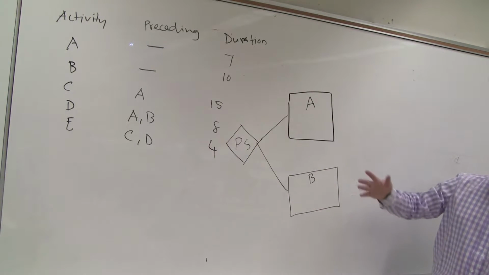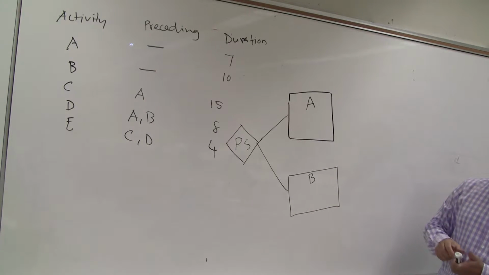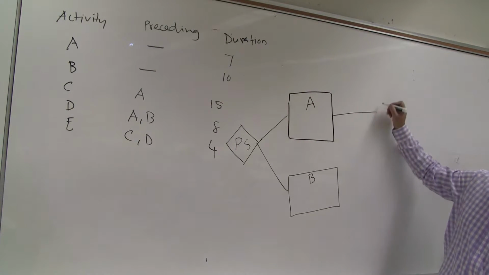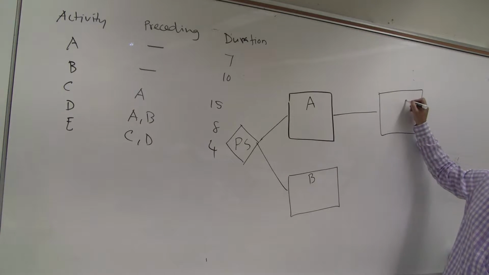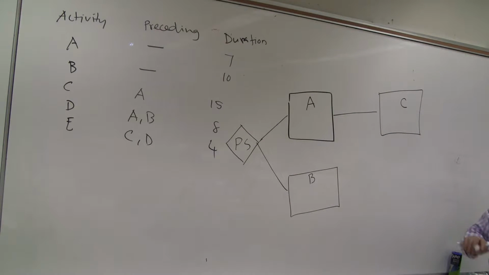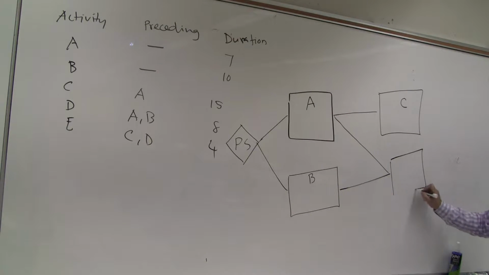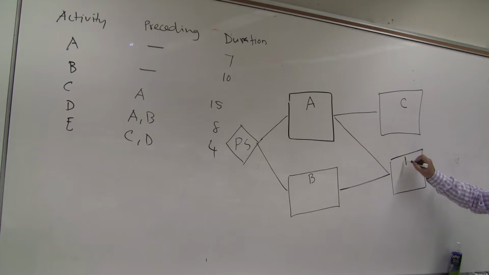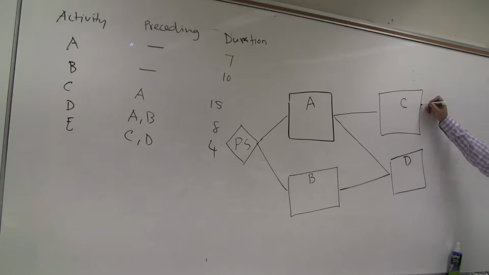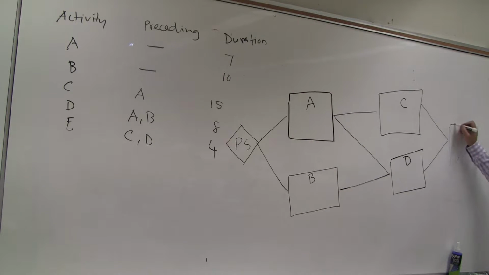We learned that. Then C is following A, so my C will be here. No problem. Then D is following A and B, so D will be somewhere here. Done. E is following C and D. It looks very simple. So we finish the diagram.